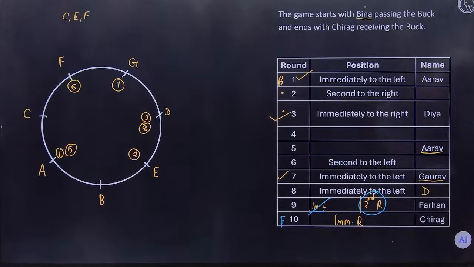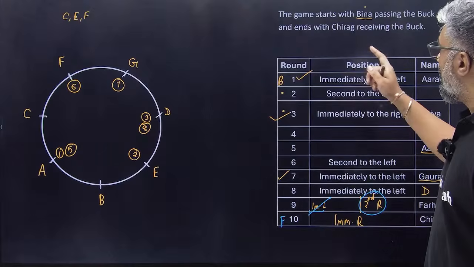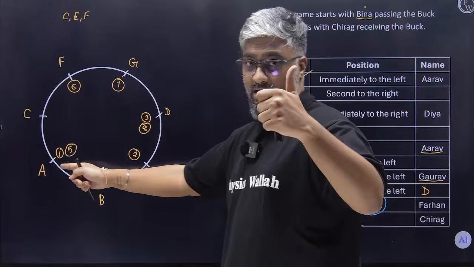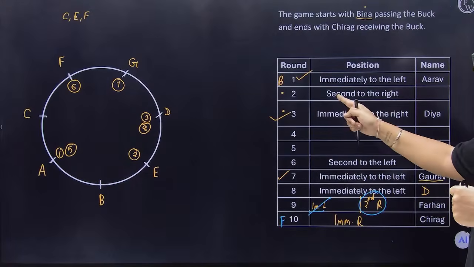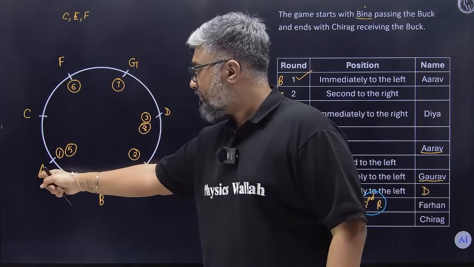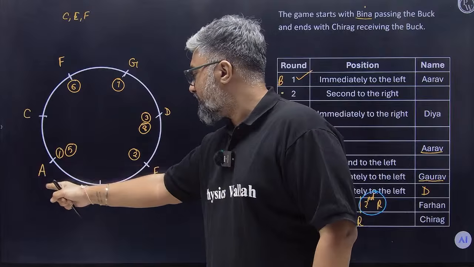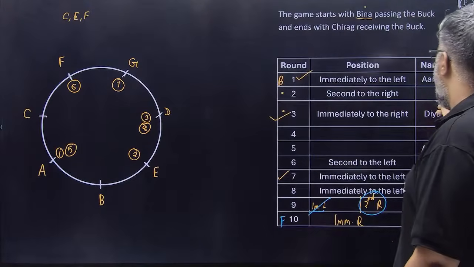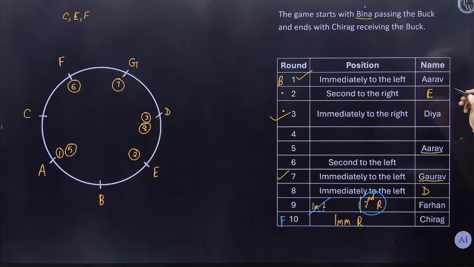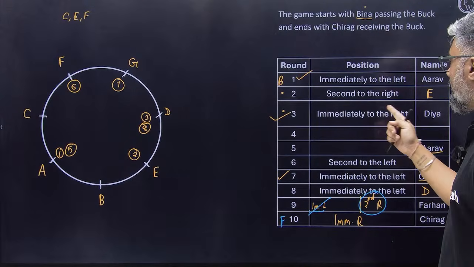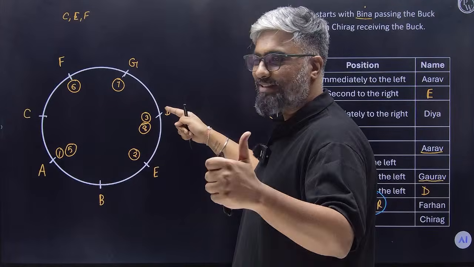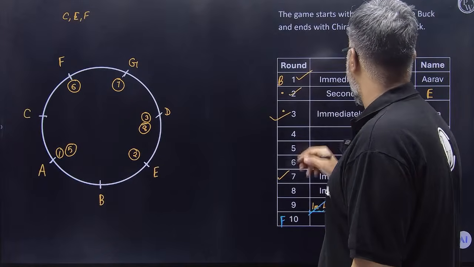Okay. So we'll start from the first round onwards. Bina, immediate left Arav, check. Arav second to the right. So Arav passing second to the right, who's going to be? First right, second right. Ishan is going to be there, E. So this person has to be E. Does this work, guys? Now E passing immediately to the right is Diya. This is also check.